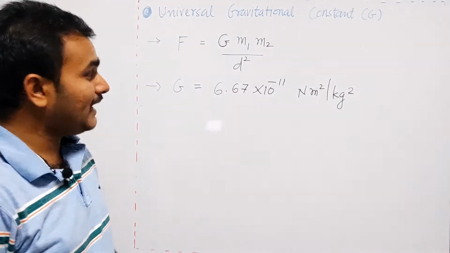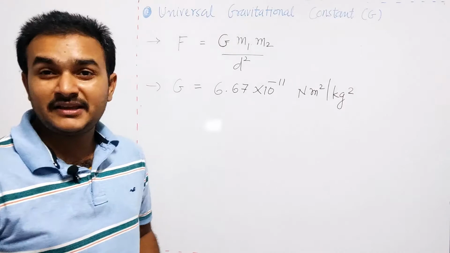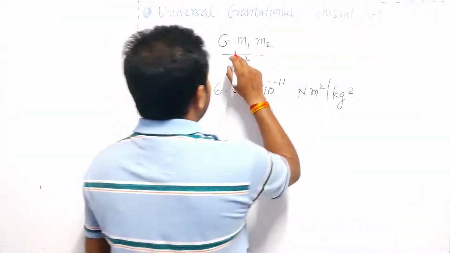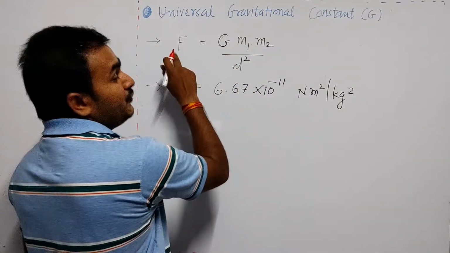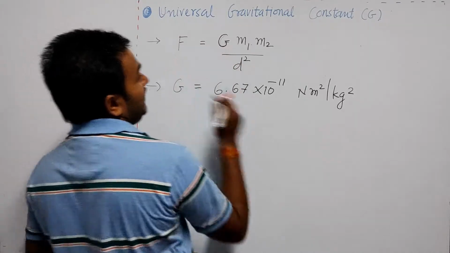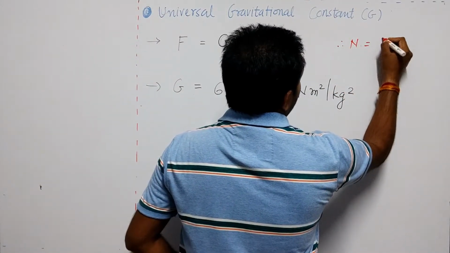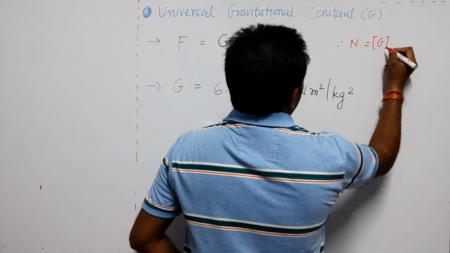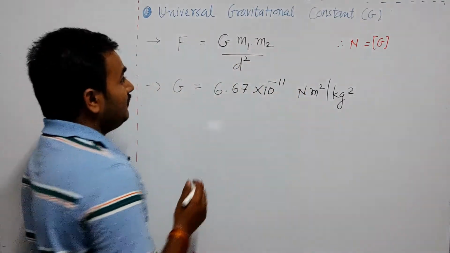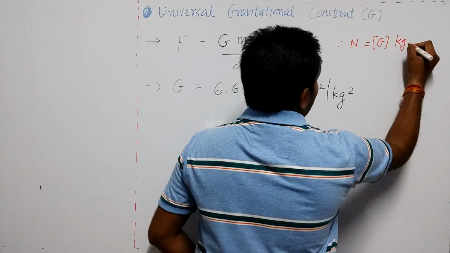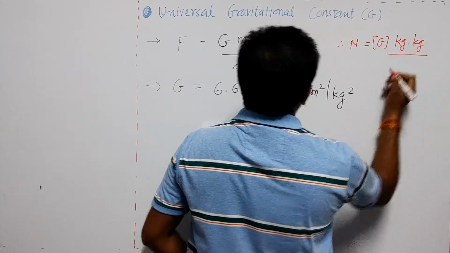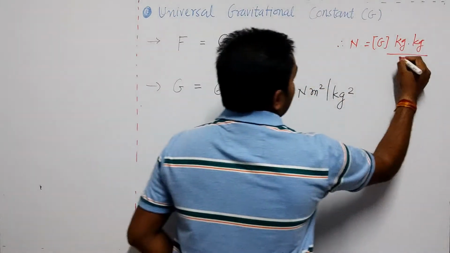Now if you want to derive Newton meter square per kg square, you just put the units in on both sides. Force is measured in Newton, the unit of G we want to find, mass is measured in kilogram, another mass is also in kilogram, and distance square is in meter square.